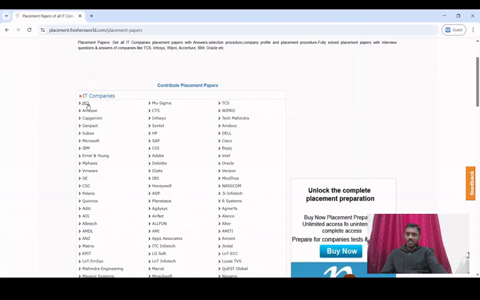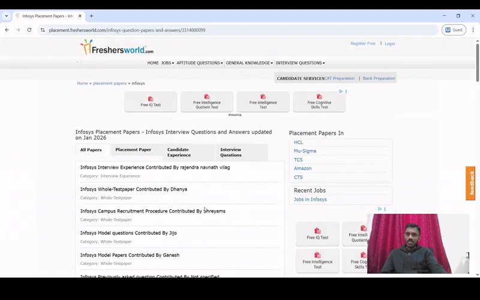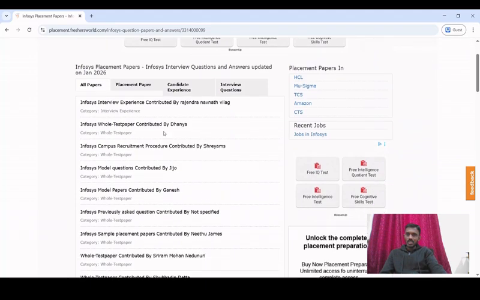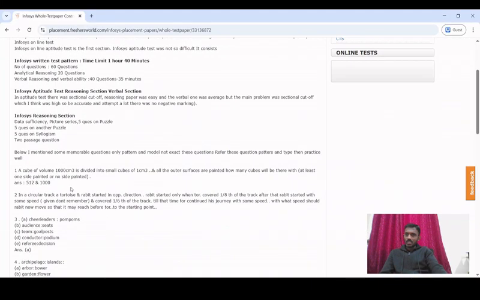So we have different companies like HCL, Amazon, Capgemini, and so many companies, all IT companies we can see here. So maybe let us look at some example. Maybe let's look at Infosys, and let us see whether we have any questions. Again, we have interview experience, but we also have the whole test paper contributed by Danya. So here we have what are the different questions asked.